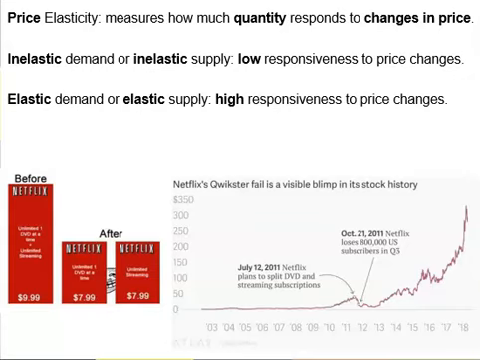$6 extra per month might not sound too big to you, but this small increase in the subscription fee led to 800,000 subscribers canceling their Netflix services. This is an example of elastic demand. That means consumers are very sensitive with changes in price. A little change in the price led to a significant change in quantity demanded. In this case, a little increase of $6 per month in the price led to a drop of about 800,000 customers.